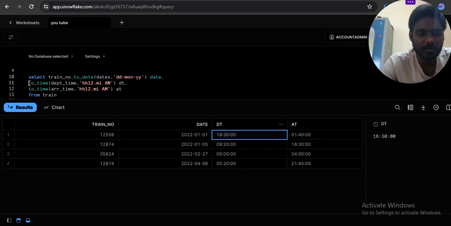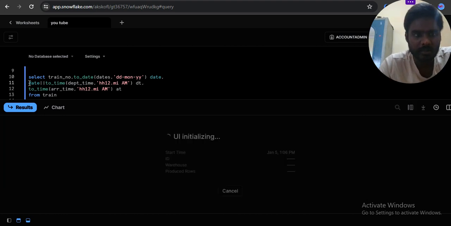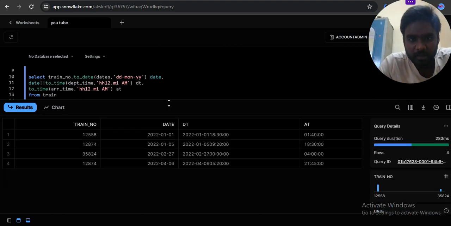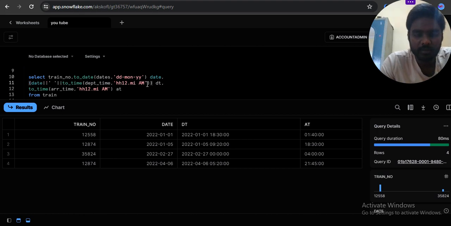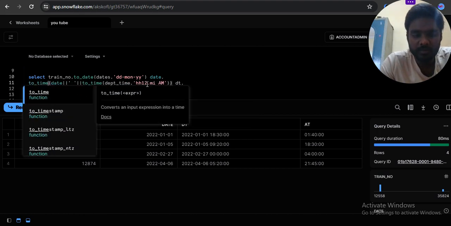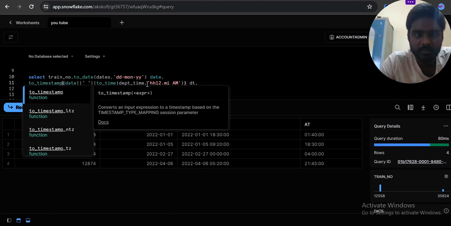So I want to make it a concatenated date. Whether it is working, yeah, working. And I want some small gap. Okay, fine. To timestamp.